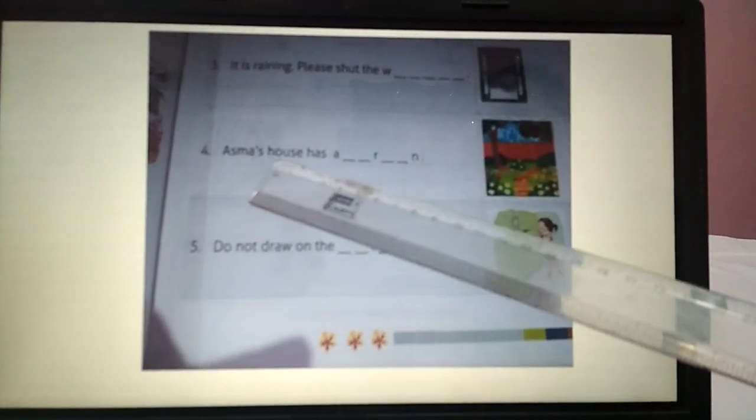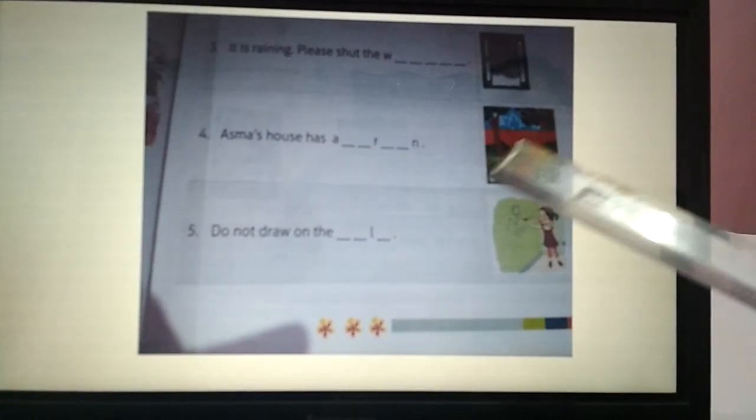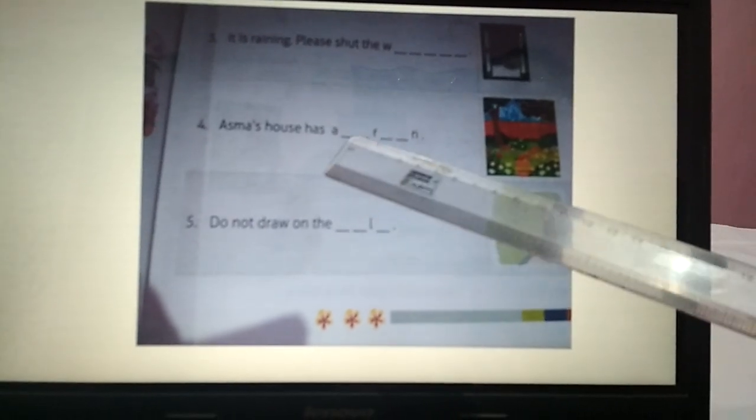Number 3. It is raining. Please shut the W. That is window. W-I-N-D-O-W, window. Okay. Number 4. Ashma's house has a, what is this? This is a garden. So G-A-R-D-E-N, garden. Ashma's house has a garden. Number 5. Do not draw on the wall. W-A-L-L, wall. Do not draw on the wall.